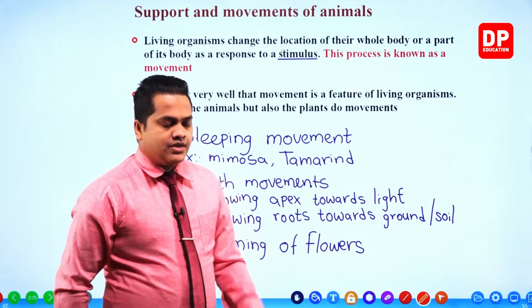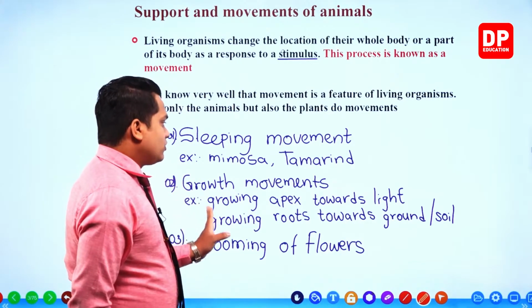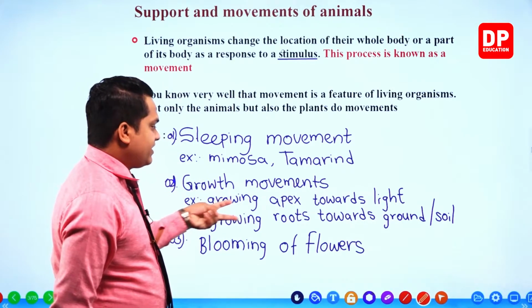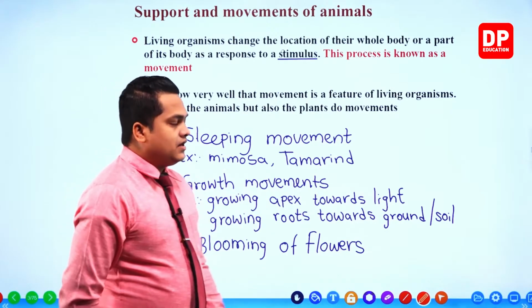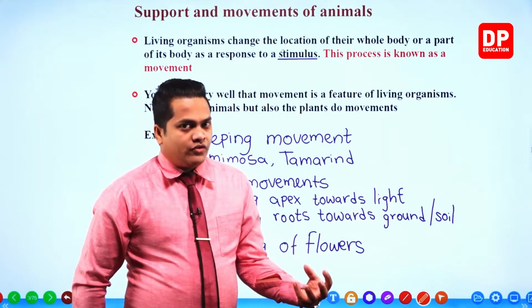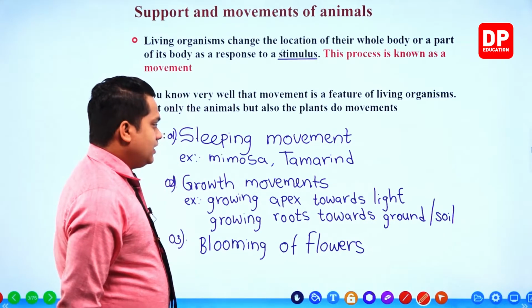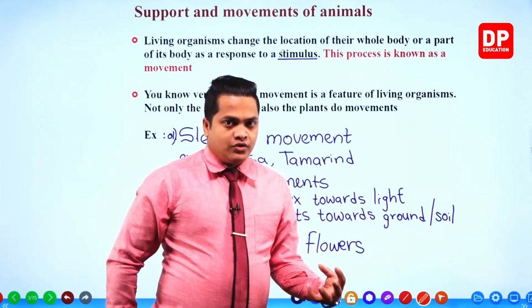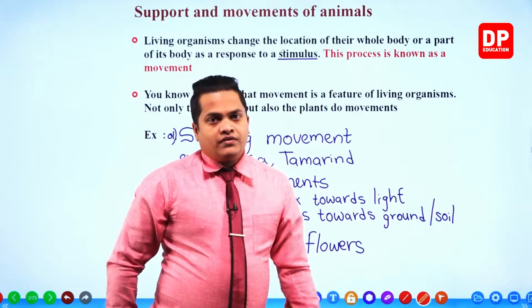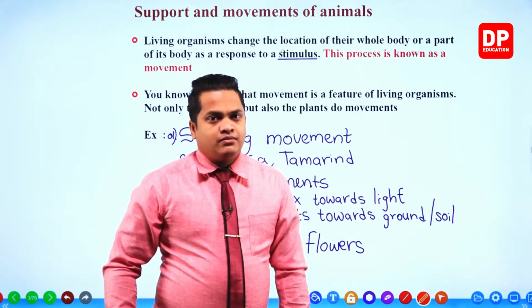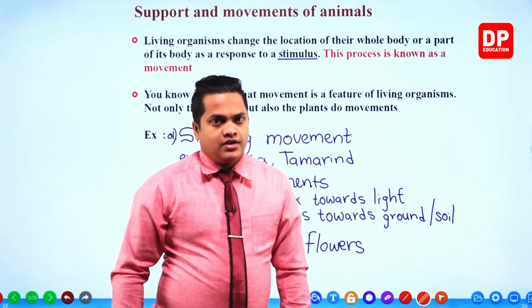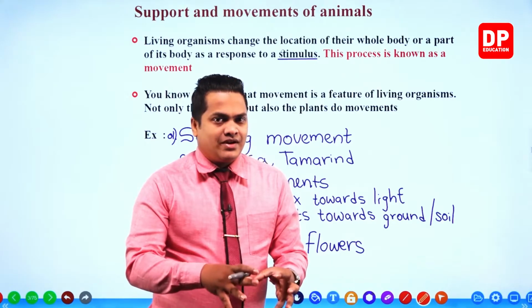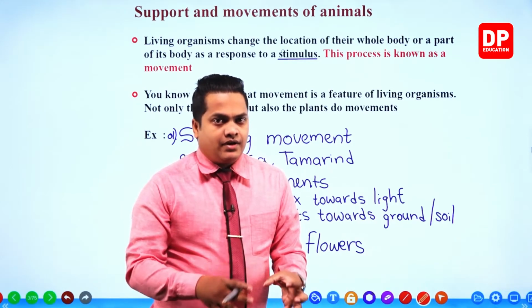They're going to shrink. Then during the growth movements, for the two examples which I have given here, the apex and the roots are growing, right? I mean, they are showing the movement. Then for the blooming of flowers, the flower is the part which is going to show the movement. So all of these things can be considered as movements regarding a plant. Plants are going to show movements only in a particular part.